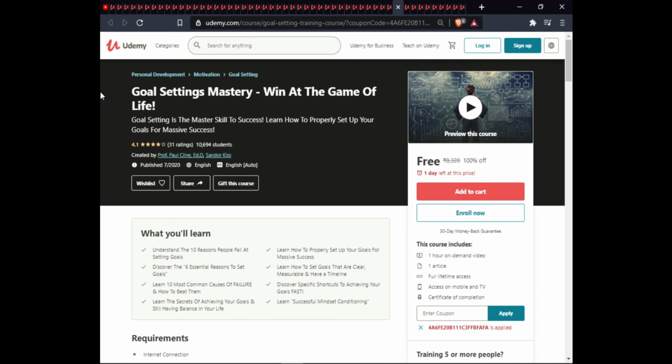The next is Goal Setting Mastery, win at the game of life. In this course, you will understand the 10 reasons people fail at setting goals, learn how to properly set up your goals for massive success, discover the 6 essentials of setting goals, learn how to set goals that are clear, measurable, and have a timeline.